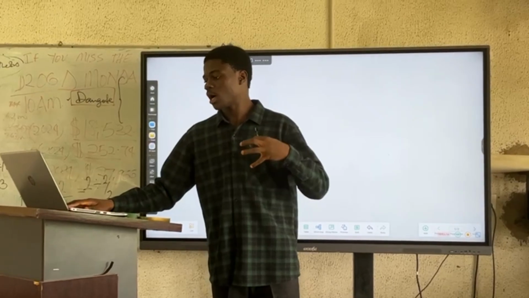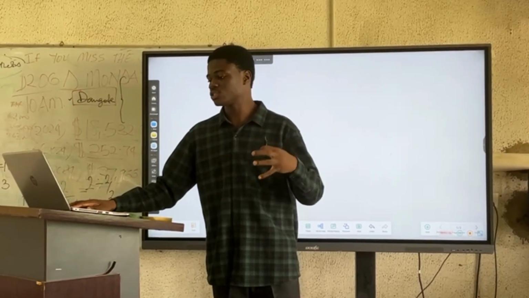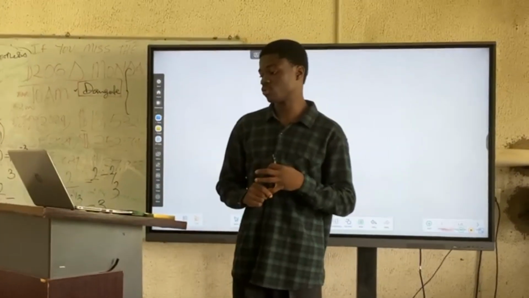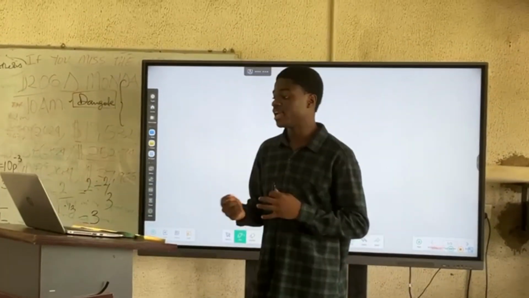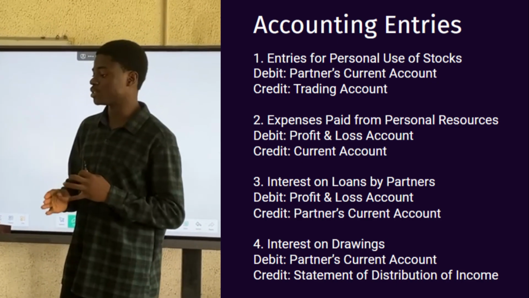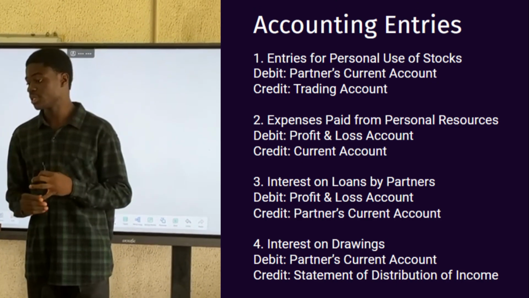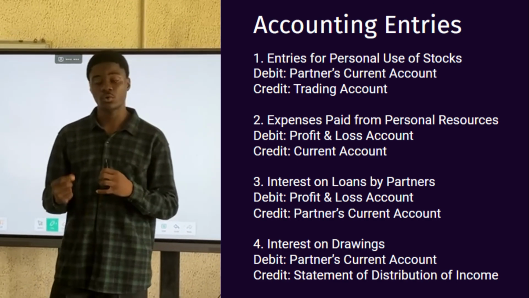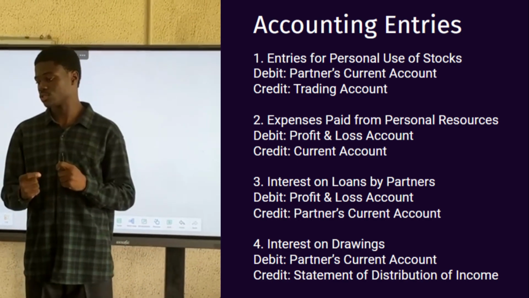So now I would like to talk about the accounting entries that we all need to know. Very important when preparing partnership accounts. Number one is entries for personal use of stock. First thing you do is to debit the partner's current account and then you credit the trading account. Then expenses paid from personal resources. You debit the profit and loss account and then you credit the current account.